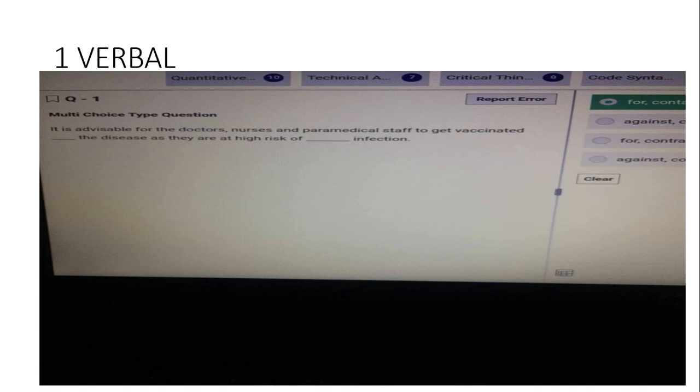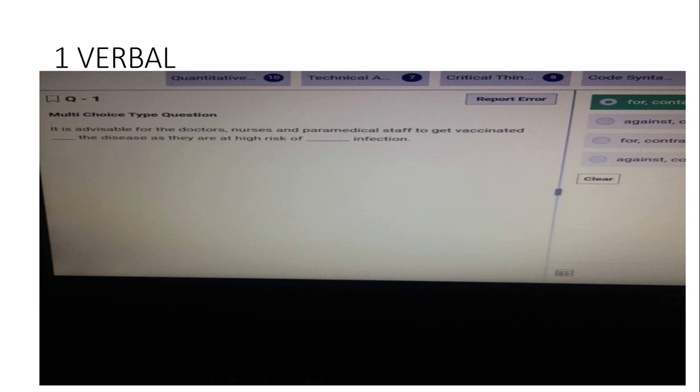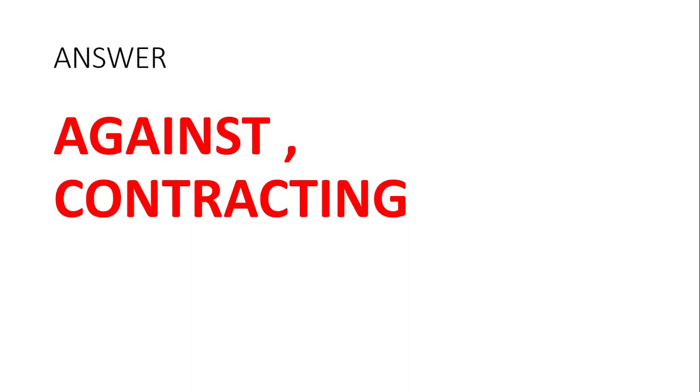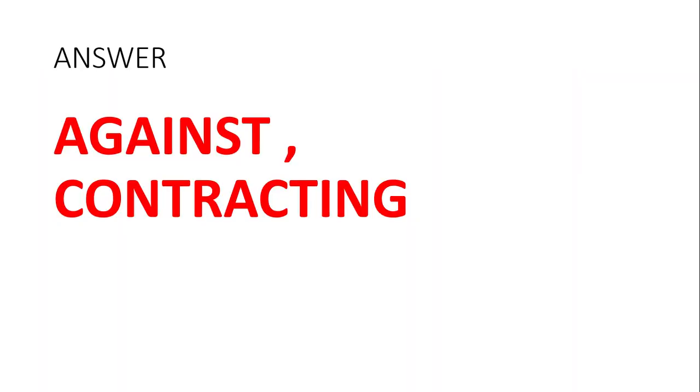They have given a question like, it is advisable for the doctors, nurses and paramedical staff to get vaccinated dash the disease as they are at high risk of dash infection. You want to fill in against and contracting. Let's read the sentence. It is advisable for the doctors, nurses and paramedical staff to get vaccinated against the disease as they are at the high risk of contracting infection. This is the answer for this question.